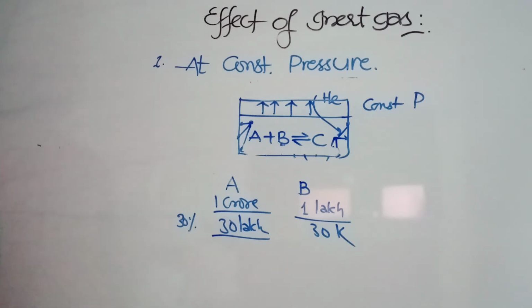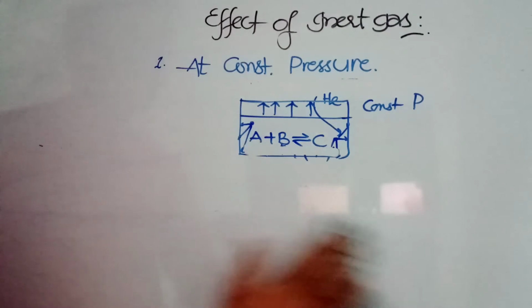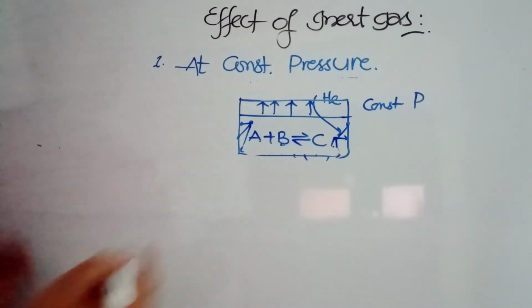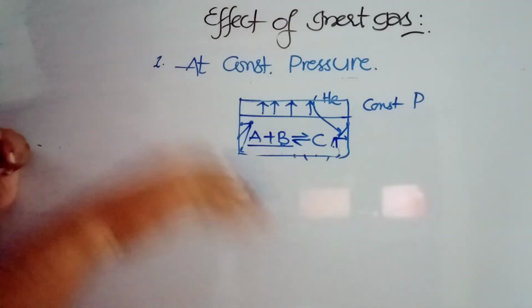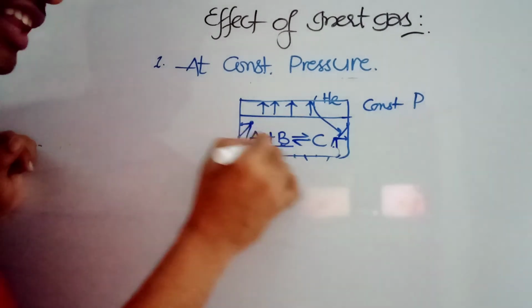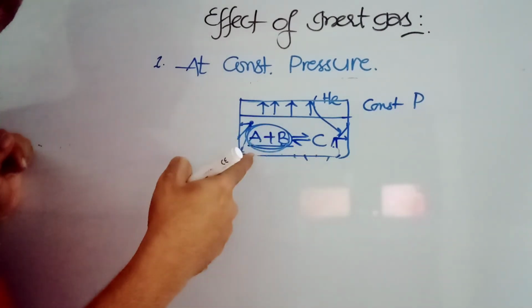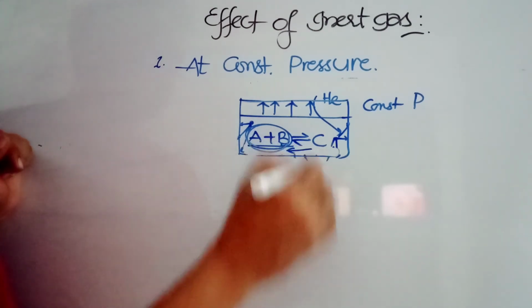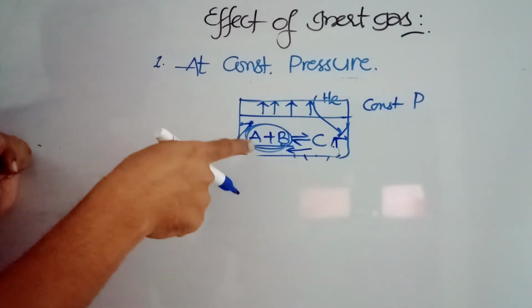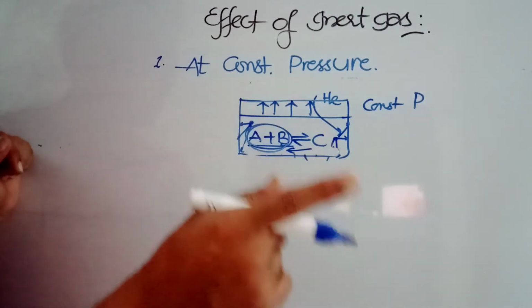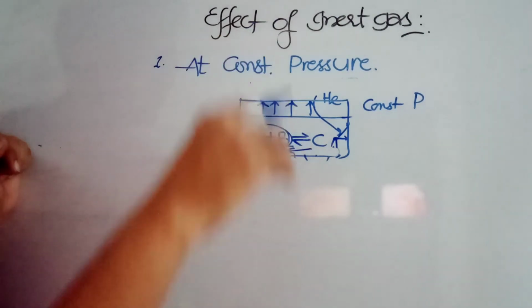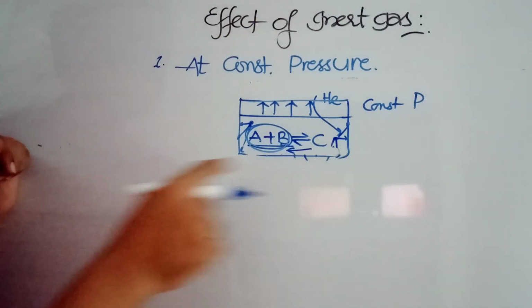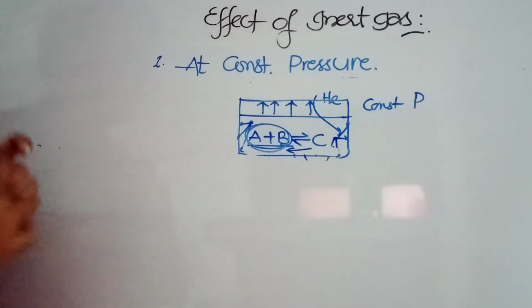The same way, more number of moles means the decrease in concentration will be more. When the decrease in concentration is more here, the equilibrium will be shifted this side because concentration is decreased. First point, effect of concentration: when the concentration decreases, the reaction is favored on that side. So here this side reaction will be favored.